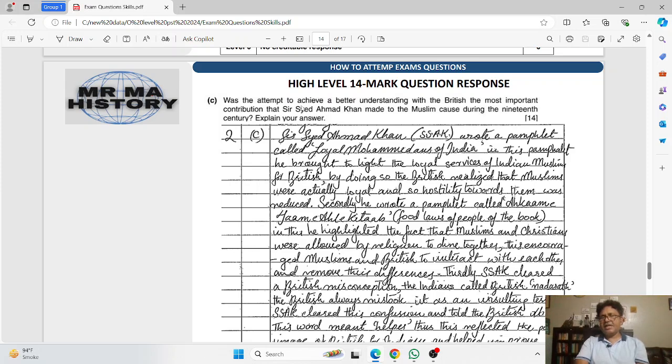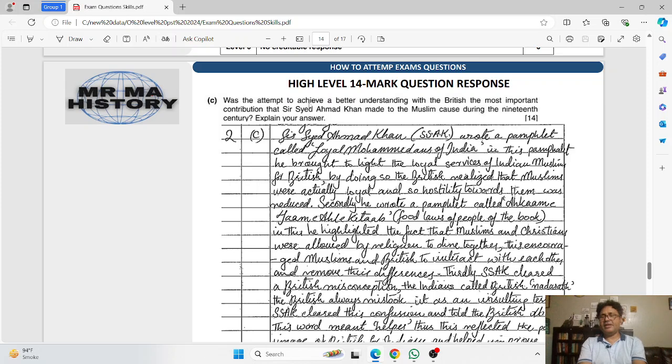So the question is asking that the relationship between Muslims and the British was improved by the effort of Sir Syed Ahmad Khan. So was this the most important contribution?